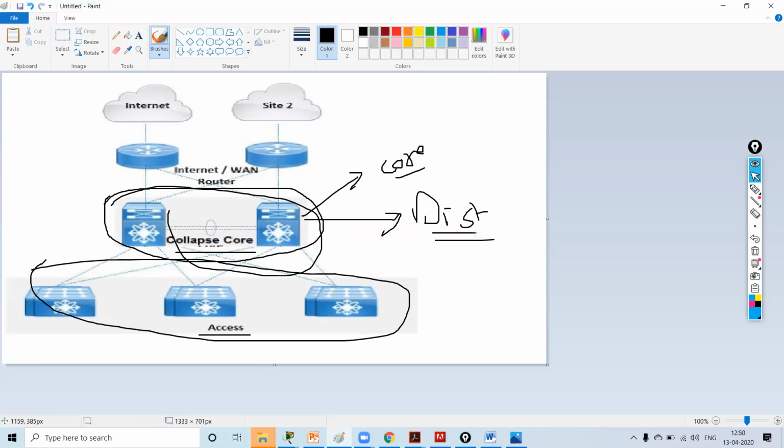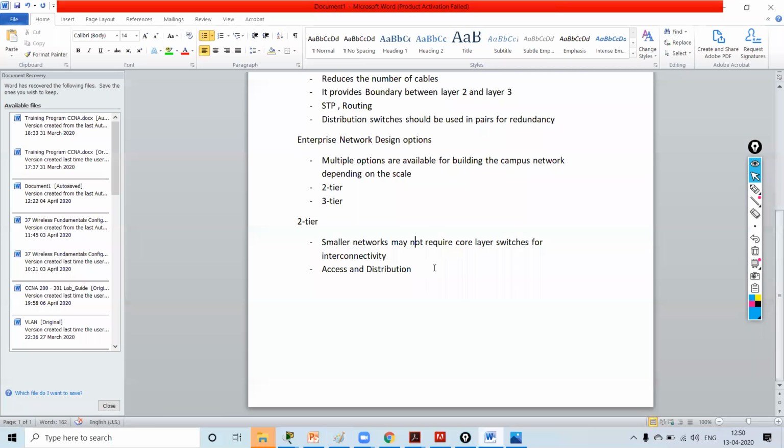In this case, the distribution layer also acts as a core layer.